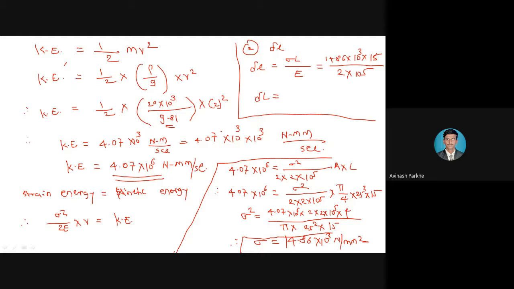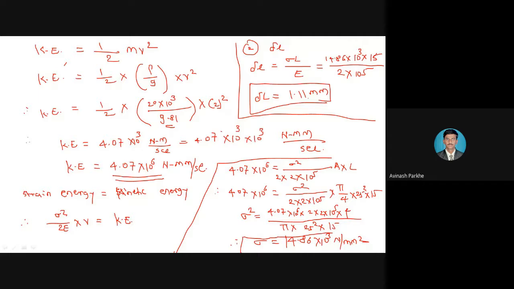Now go for the deformation calculation. If the stress we have calculated, we can easily calculate the elongation. We have the formula delta L is equal to sigma L upon E. So sigma we have just calculated, length is given, E is also given, then deformation is equal to just 1.11 mm. This is the total elongation. You check your answer. Yes, 1.114 or 1.11 mm. This is the total elongation of that particular bar.